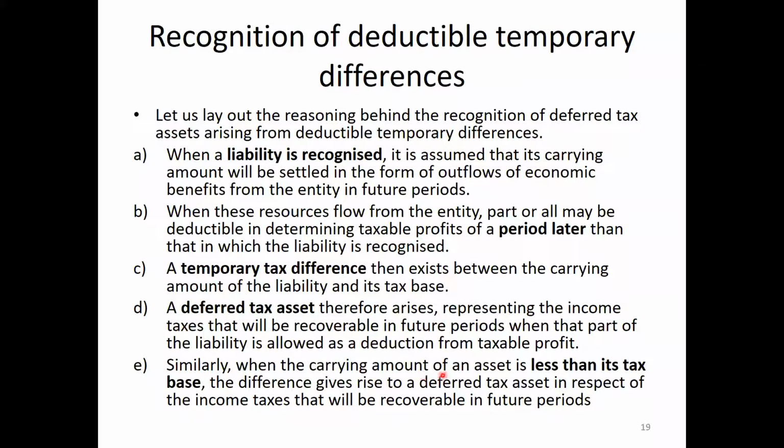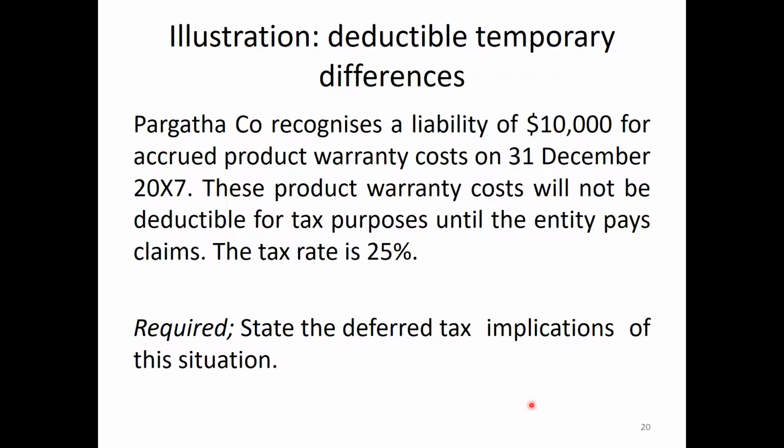When the carrying amount of the asset is less than its tax base, the difference gives rise to a deferred tax asset in respect of the income taxes that will be recoverable in the future period. It means presently we are paying higher taxes due to the differences in their carrying amount and tax base. So this is the example illustration, deductible temporary differences.